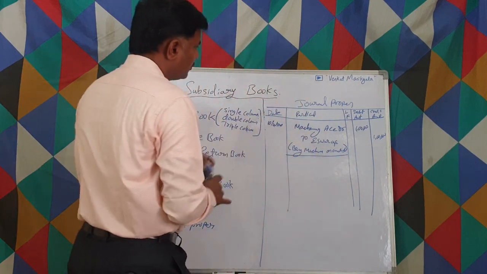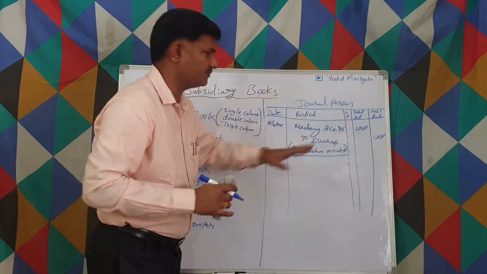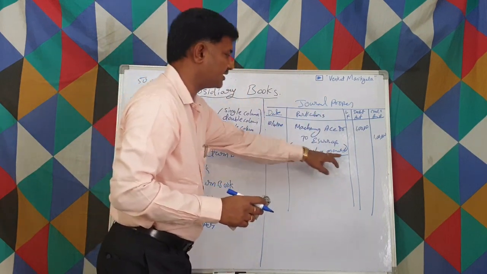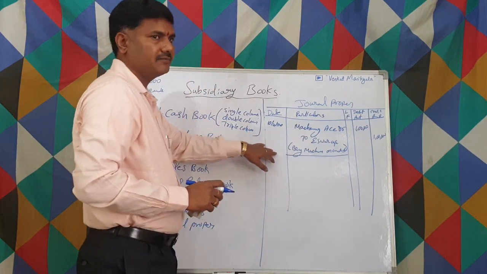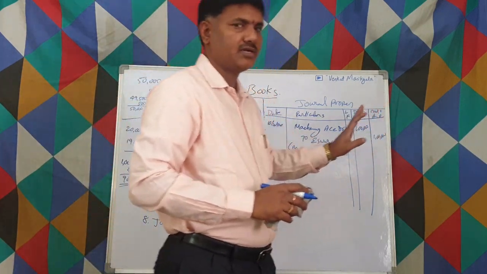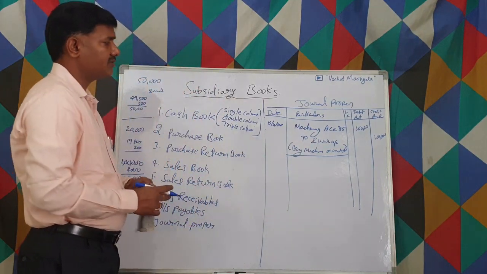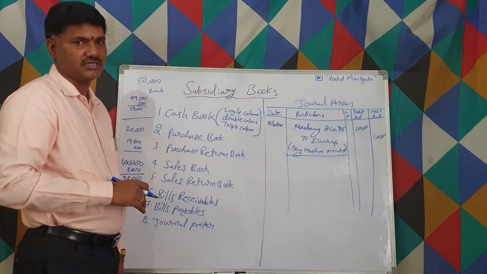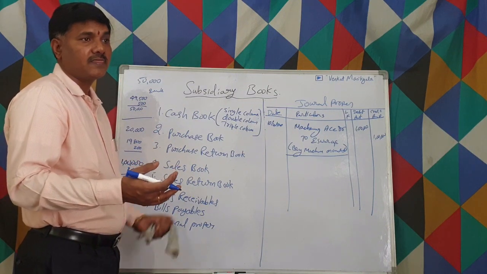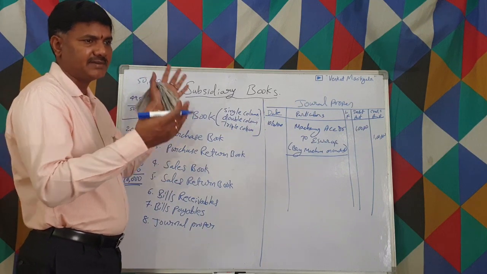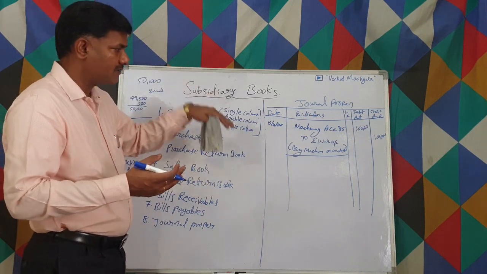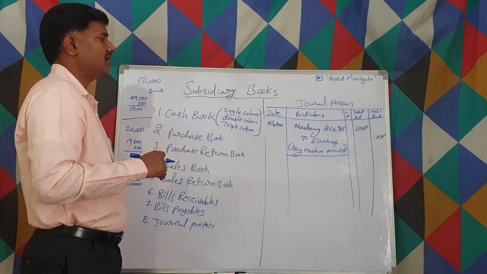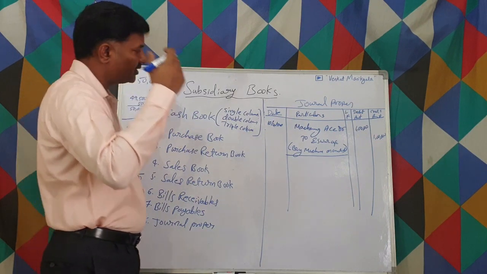We have to underline here only to the extent of the particulars column. Only the particulars column we have to underline. Don't underline the date column, ledger folio, debit amount and credit amount, right? So this is for some of the entries we write in the general proper. Some more entries are like opening entries and closing entries. Opening entries means all the assets and liabilities of the previous year we carry forward to this year. So for that we write, let us say, what are the year-end activities?